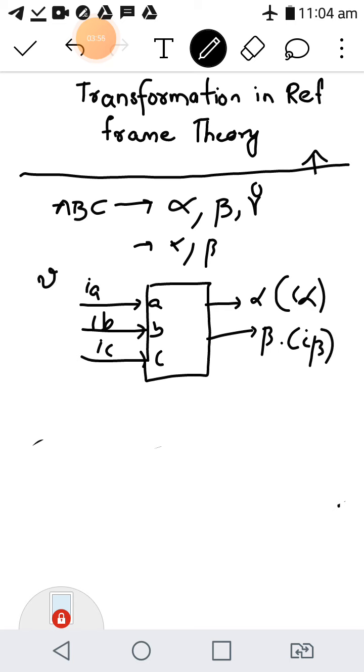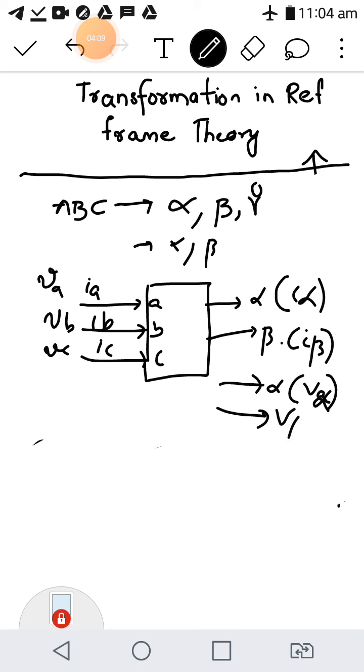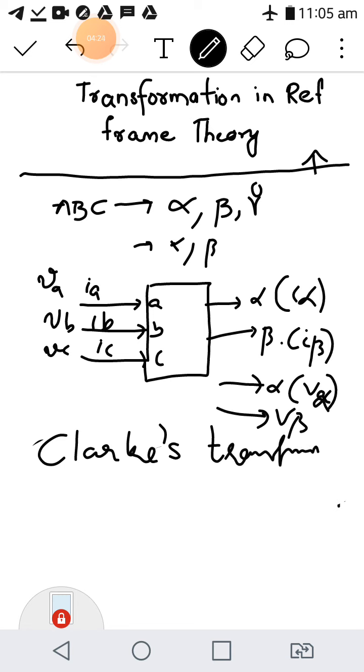Or if you provide the voltages VA, VB and VC, at the output you get the alpha component of V, that is V alpha. Also you get the voltage component V beta. This transformation, ABC to alpha beta gamma or alpha beta 0 or alpha beta, is generally known as the Clark's transformation, proposed by Edith Clark.